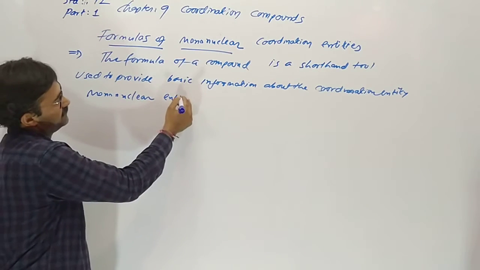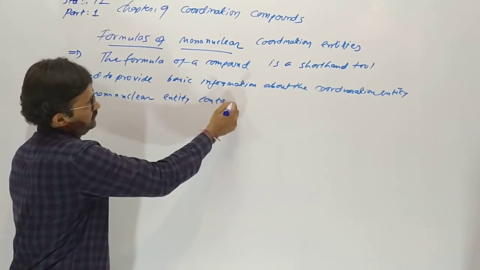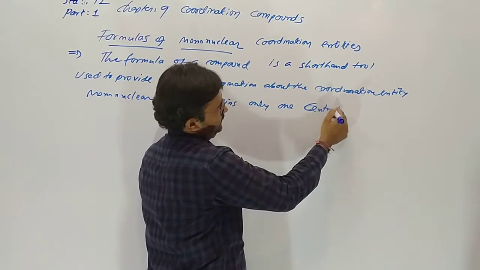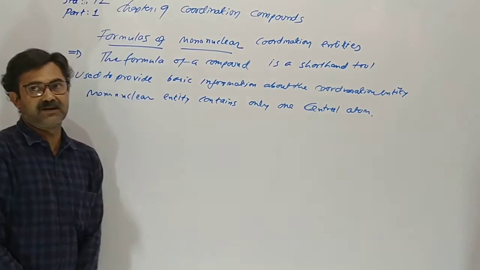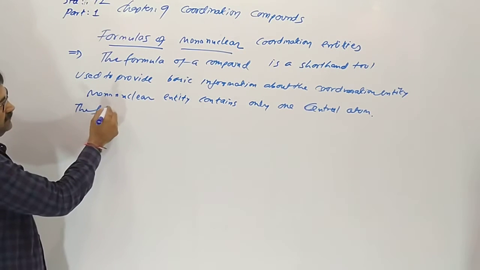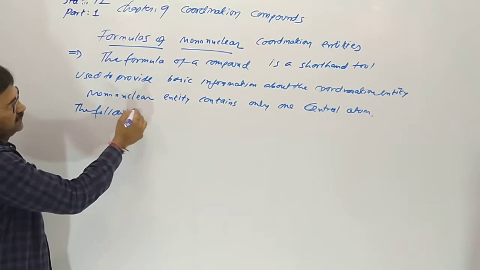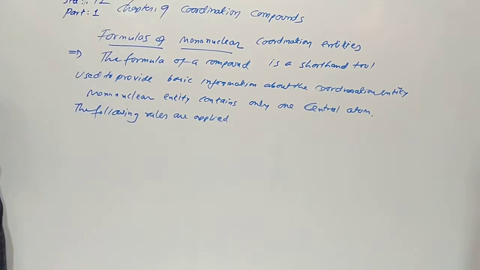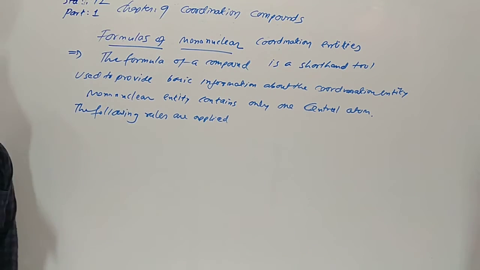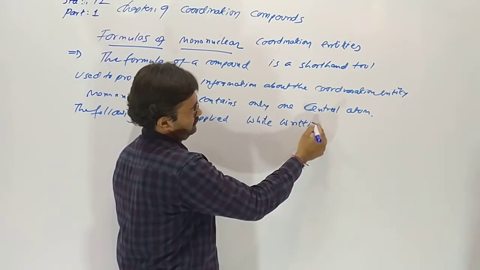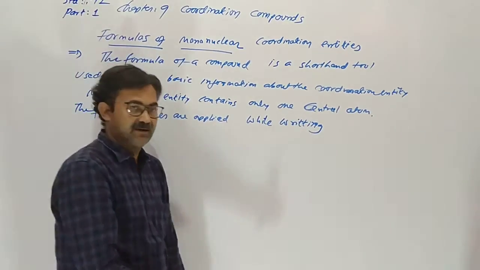A mononuclear entity contains only one central atom. There is only one central atom. The following rules are applied while writing the formulas.